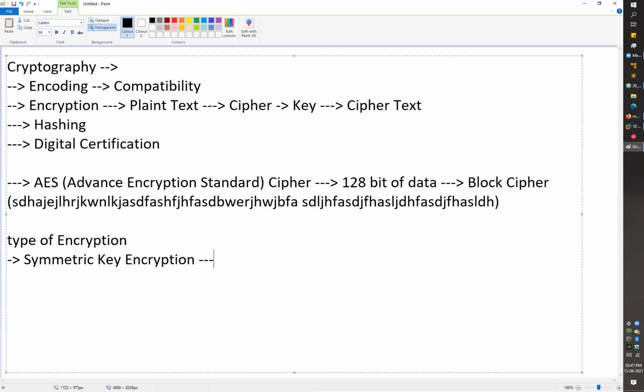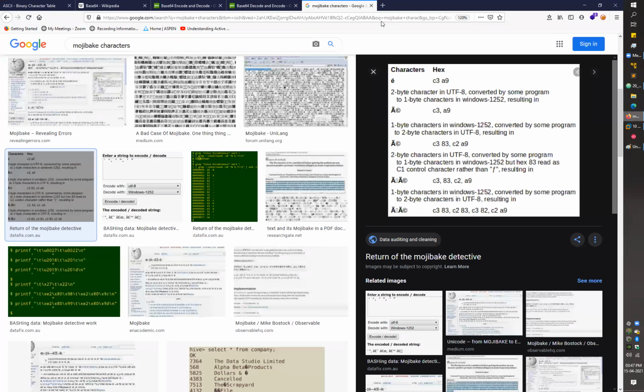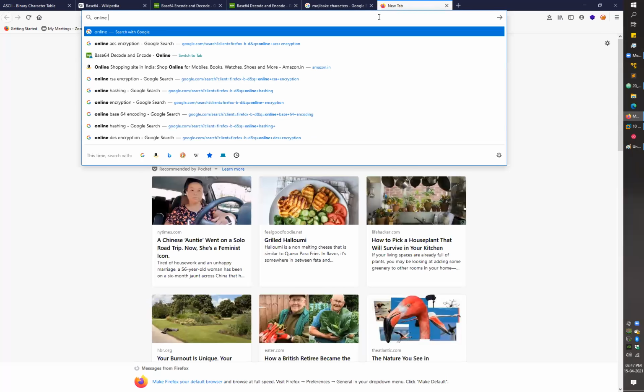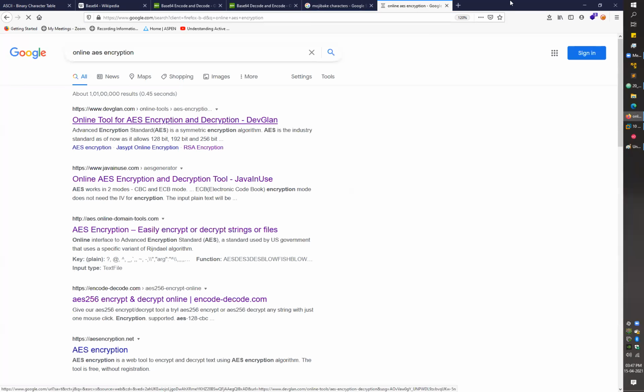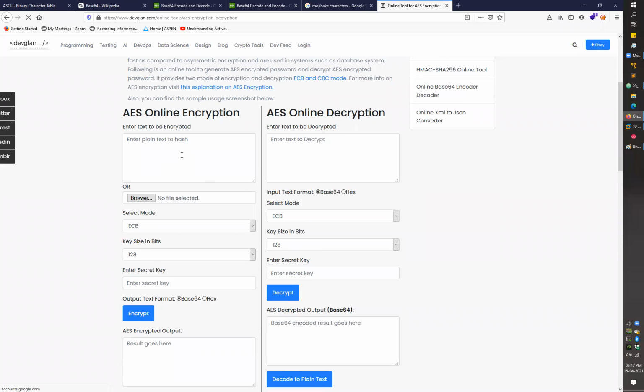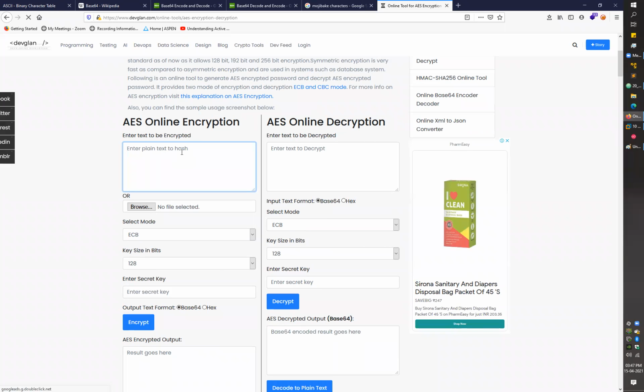If you are using symmetric key encryption, let me show you an example for better understanding. Let's go with an online AES encryption tool. I'm writing a message. You can write any message. Let's say I'm writing an email to Mike, and inside that email, I wrote a message. Let's go with "hello Mike".